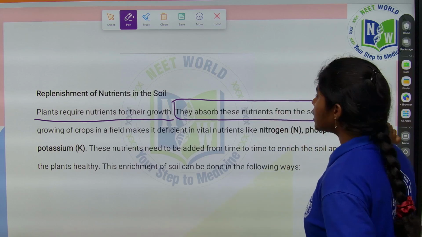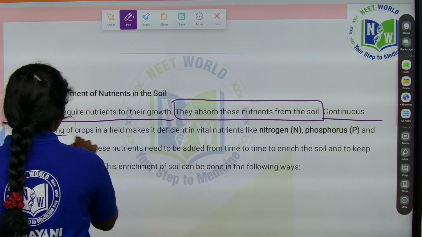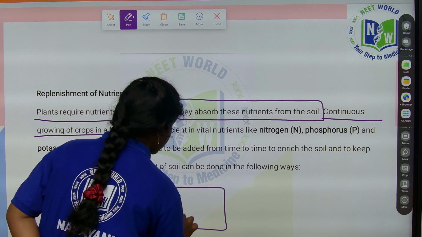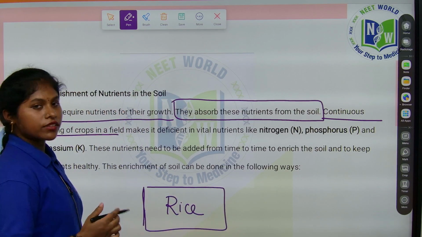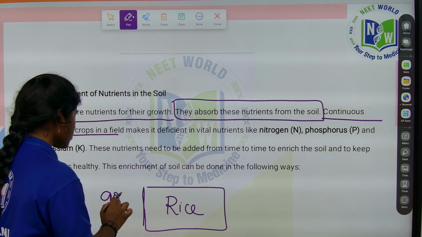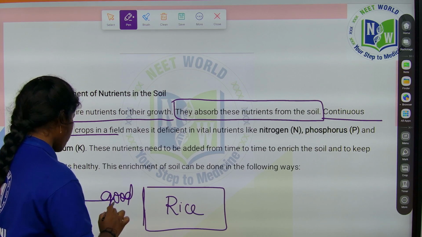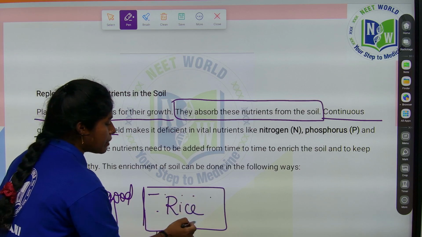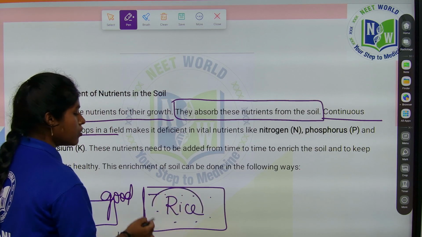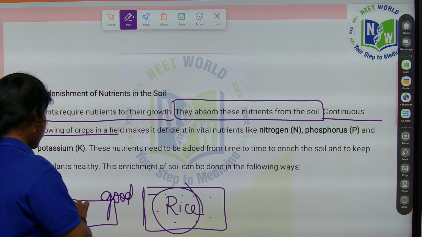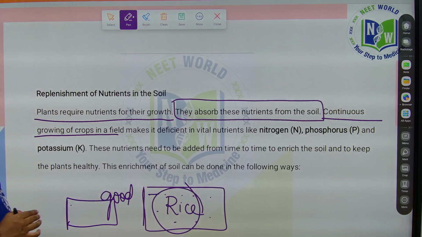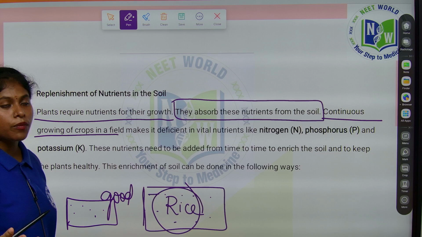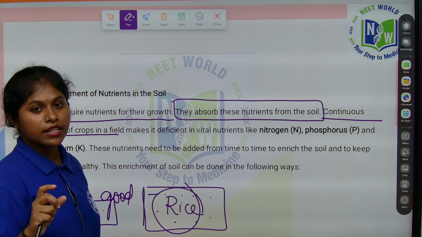So, continuous growing of crops in a field. In a piece of land I am growing first a rice crop. After that I get a good yield. So, again I grow the rice crop. Whatever nutrients are present will be absorbed by the rice crop. That much amount of nutrients will not be present for the next crop in the piece of land.